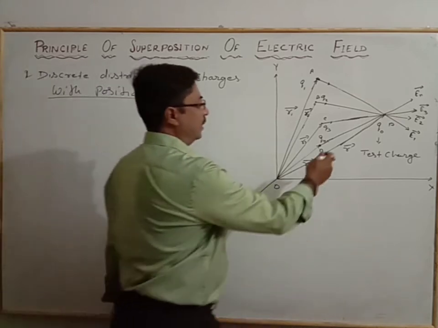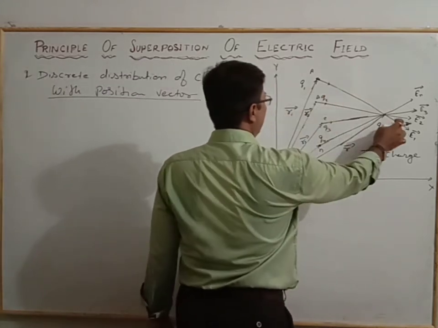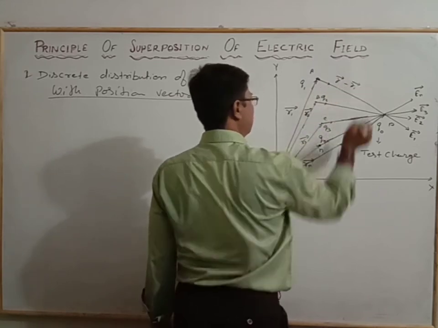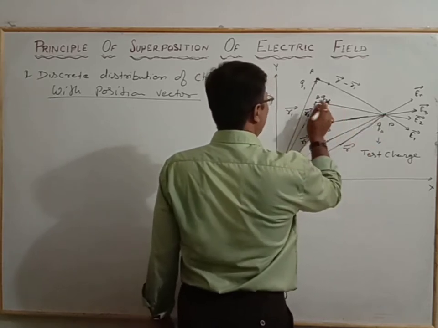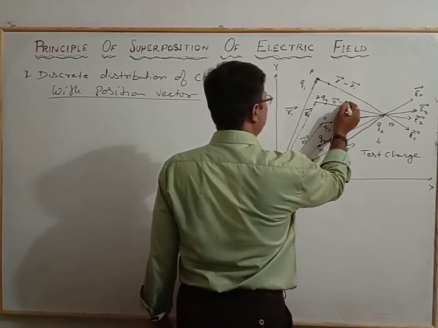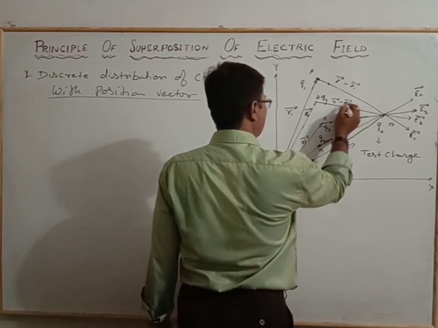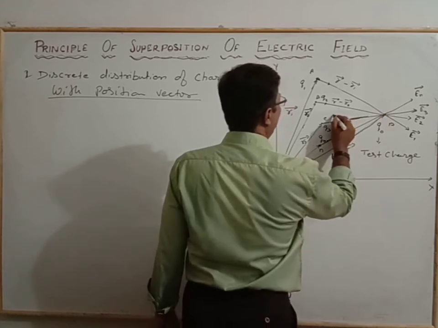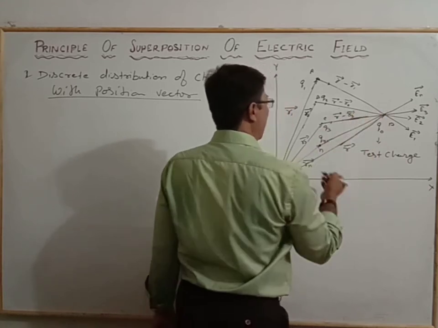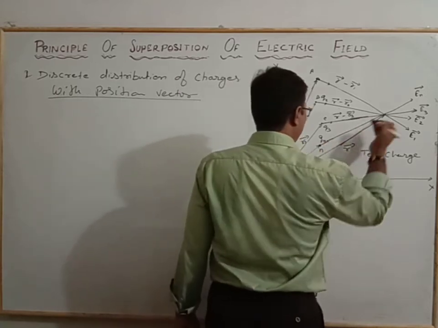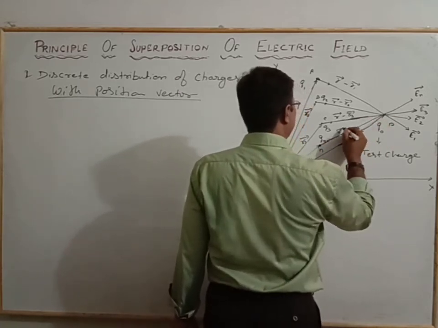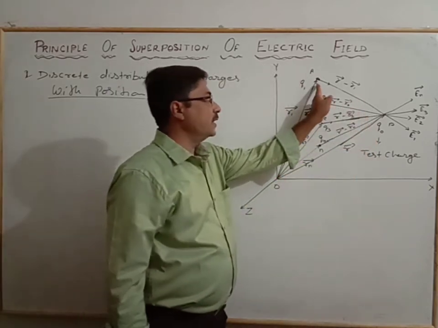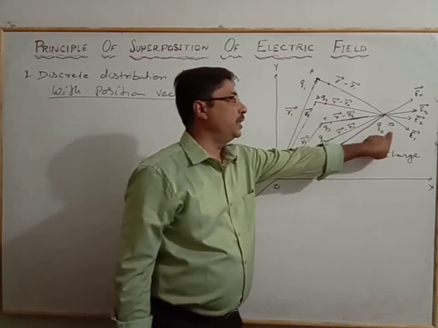Again we use the vector relation. Now AP is the distance, R vector minus R1 vector. BP is equal to R vector minus R2 vector, where R2 is the position here. For CP it is R vector minus R3 vector, and for NP, it is R vector minus Rn vector. So this is the location of the charge Q1 relative to the point P, in vector representation.